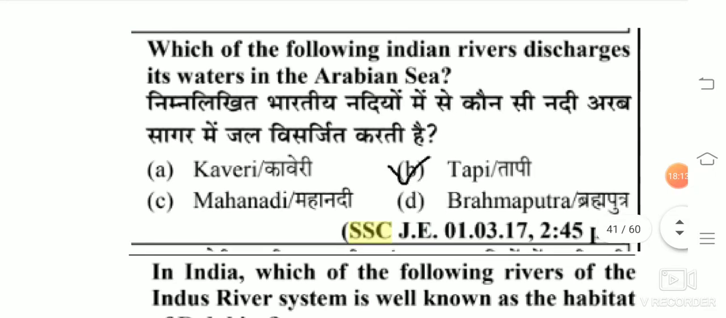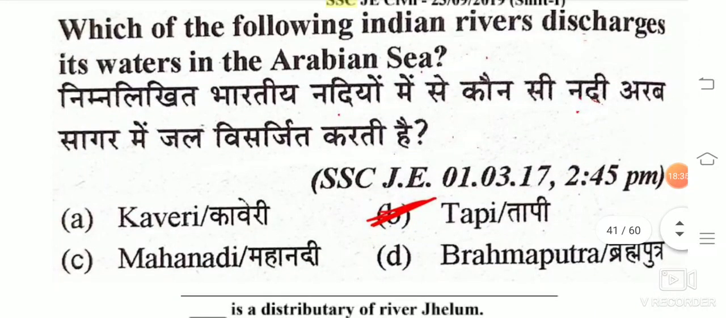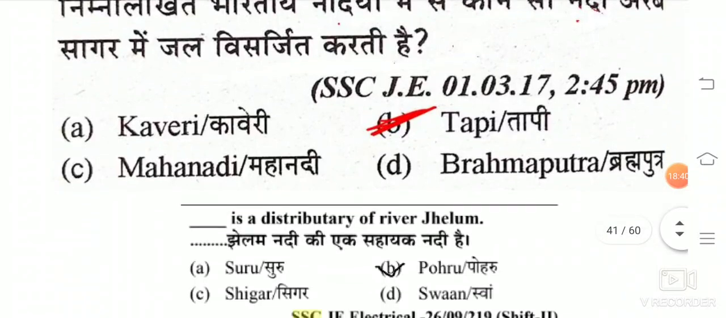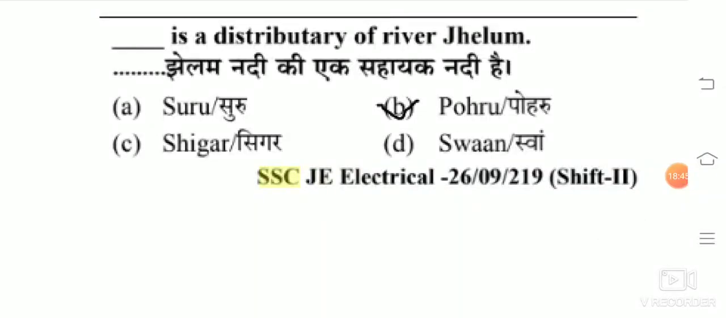Which of the following Indian rivers discharges its water in the Arabian Sea? The answer is Tapi. In India, which of the following rivers of the Indus river system is well known as the habitat of dolphins? The river Beas is the right answer. Next, which of the following Indian rivers discharges its water in the Arabian Sea? Tapi is there, a repeated question. Dash is a distributary of the river Jhelum. So the Pohru river is there.